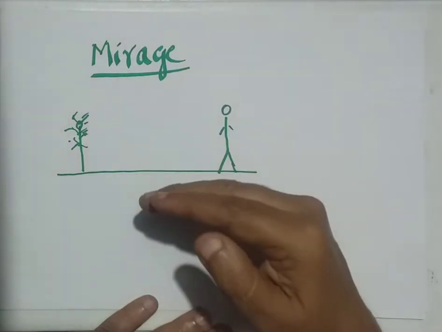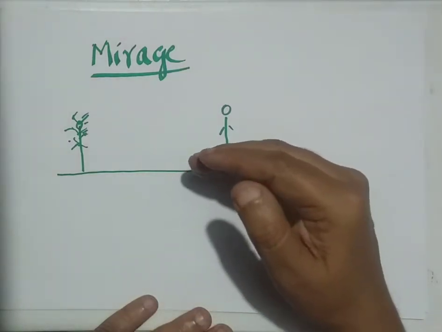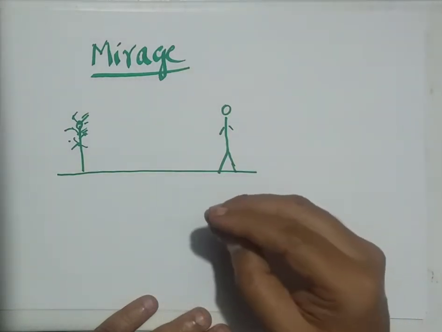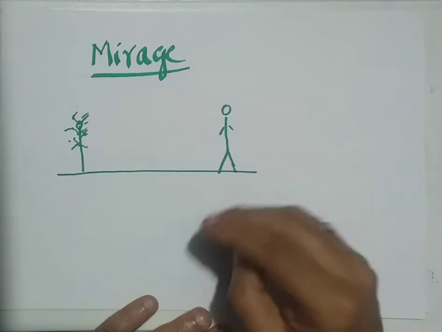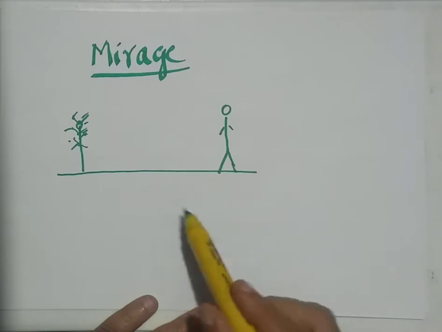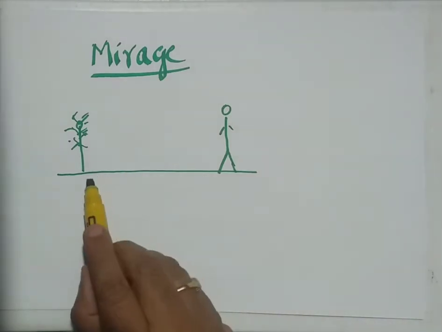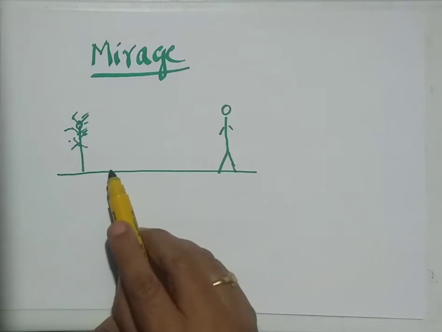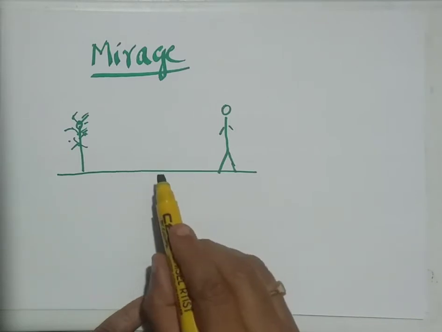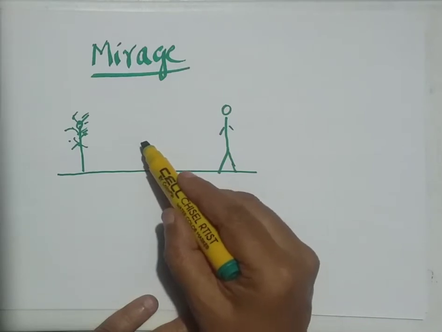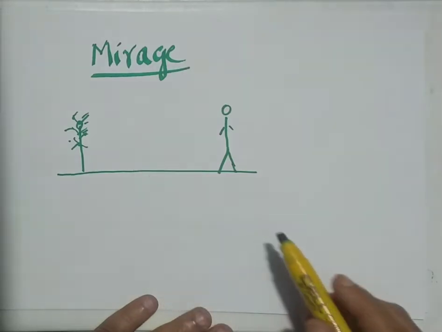The refractive index of the layer near the hot surface is less, and above that, which is a little bit cooler, it is more, and above that, which is much cooler, it's more, like that. Therefore, in the atmosphere, the air just above the hot surface is rarer, and slightly above that rarer medium there is a slightly cooler layer, and that is a little bit denser.